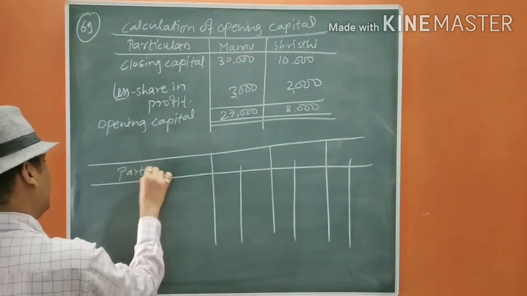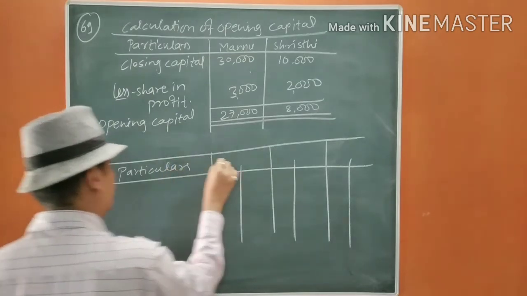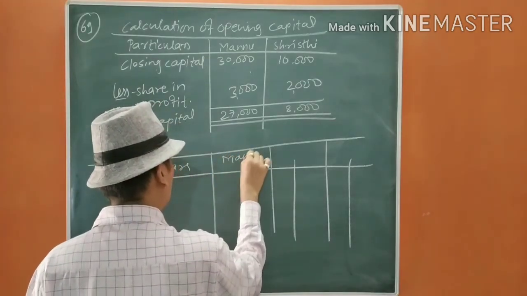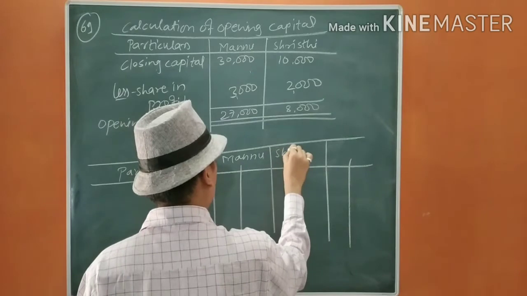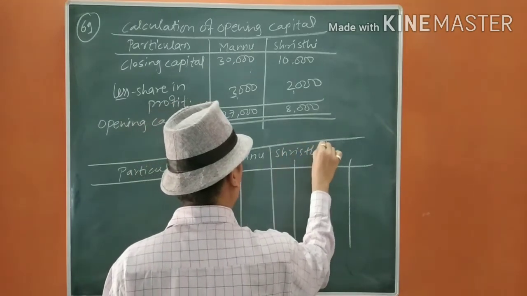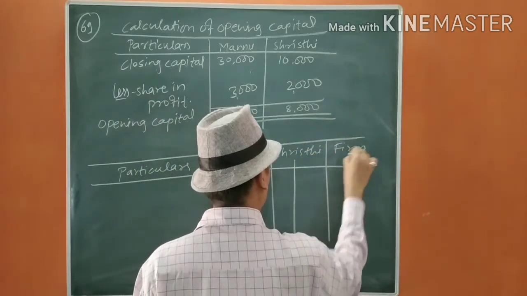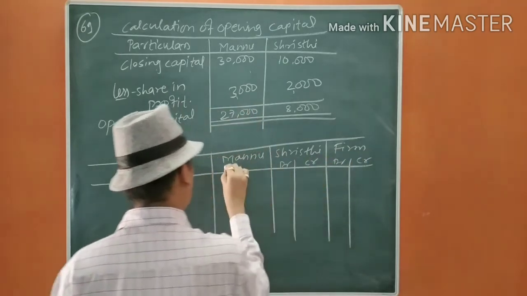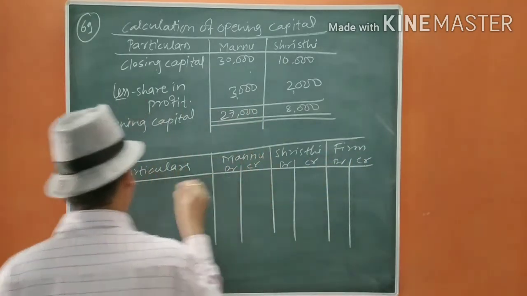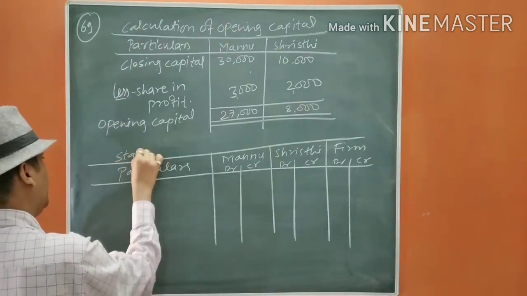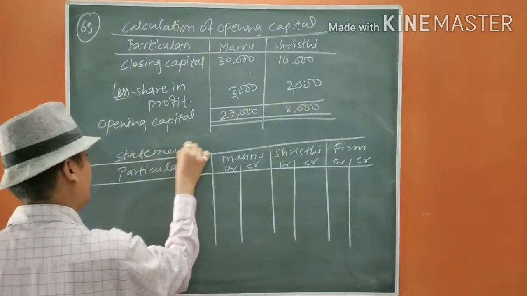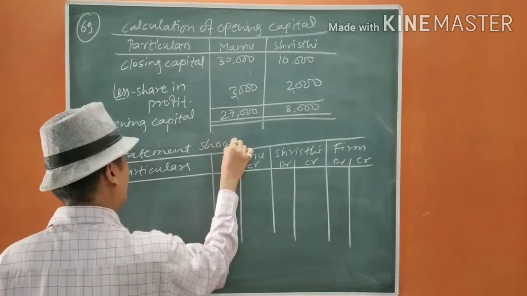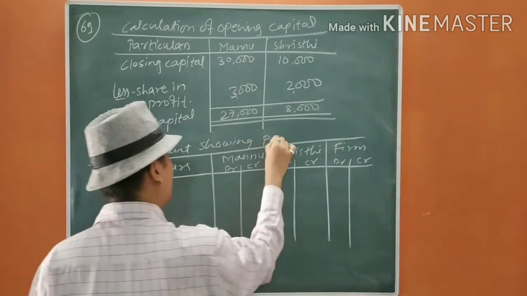Particulars: Manu, Srishti, firm, debit credit, debit credit, debit credit. Statement showing past adjustment.